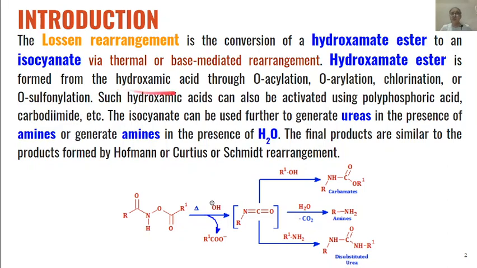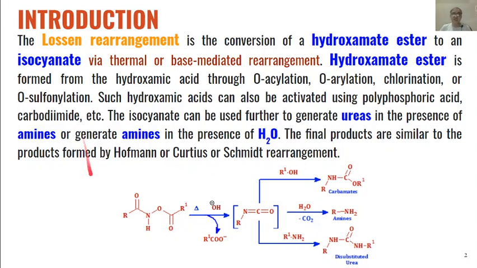We can have O-acylation of the hydroxamic acid to give us hydroxamate esters, or O-arylation may be used for synthesis of such type of esters, or they can be formed first through chlorination and then O-sulfonation can also be used for synthesis of such type of esters.